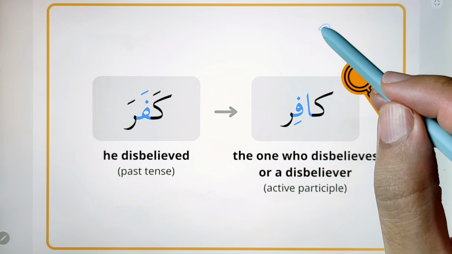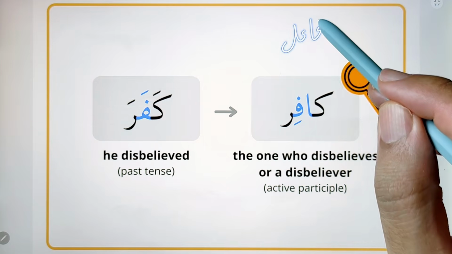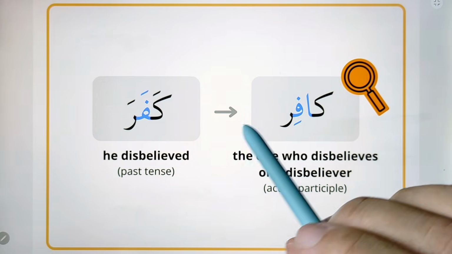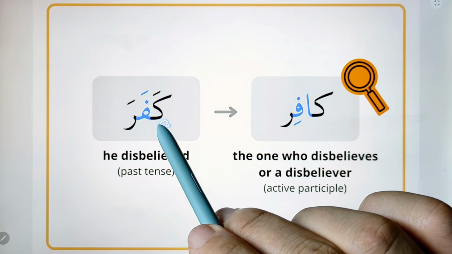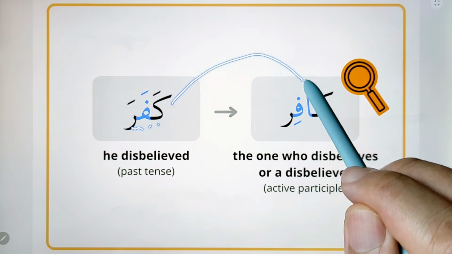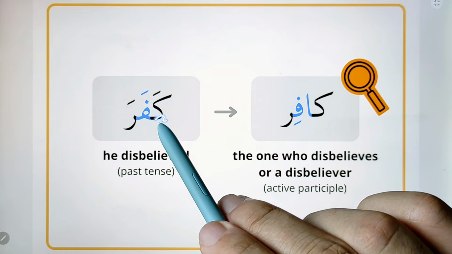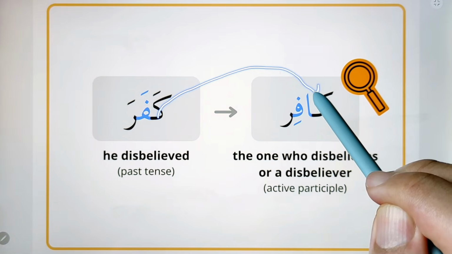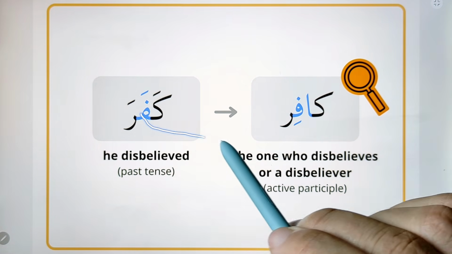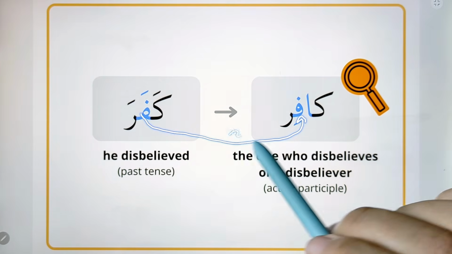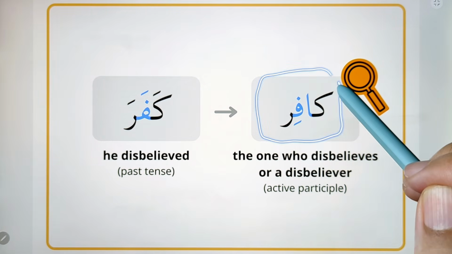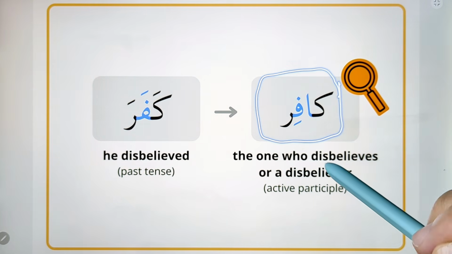Now that you learned what is ismul fa'il and how to make it, you understand how this word kafara became kafir. Put alif after the first letter ka, then put kasra under the second letter fa, and we get the word kafir, which means the one who disbelieves.